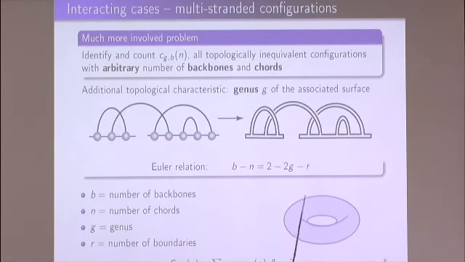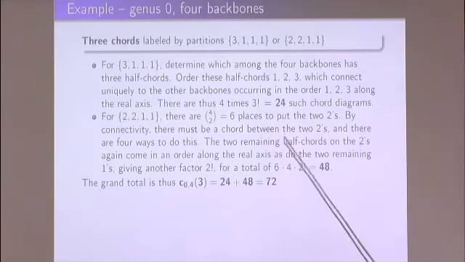And this is not that easy to do even by hand. One could try to compute them either by hand or by writing a computer program. It's quite complicated. This is the simplest configuration, and some analysis I will not describe, but just to show you that it's non-trivial. In case we have just 4 backbones and genus 0, which is the simplest one, and we wonder how many diagrams with 3 chords may exist, it turns out that there are 72 of such diagrams.